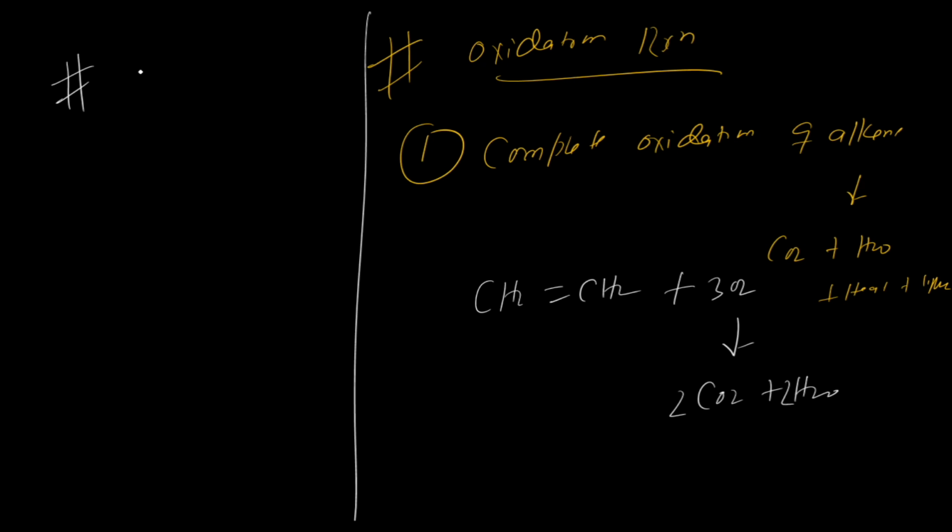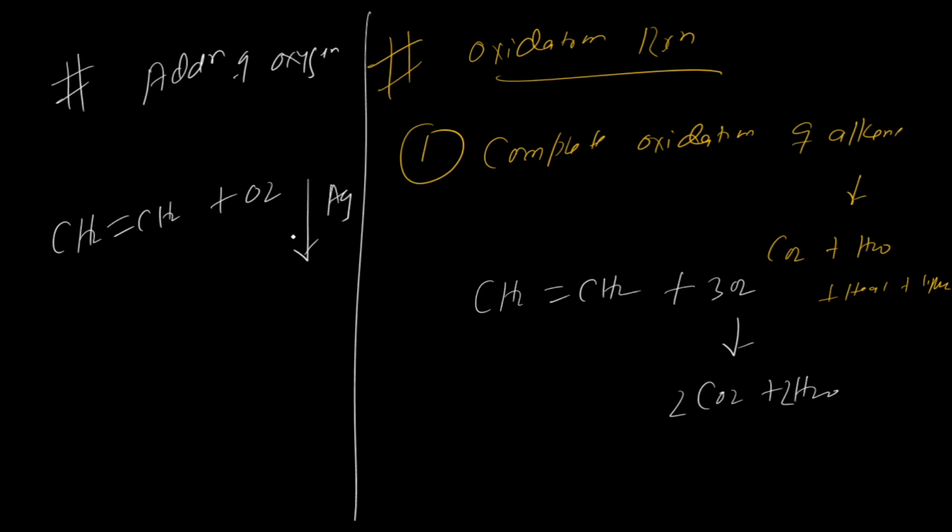Addition of oxygen is also oxidation. So, addition of oxygen. Like ethene, we have ethene. It is oxidized with oxygen directly in the presence of silver. Now, silver has a condition: you have to use a temperature of 575 Kelvin.